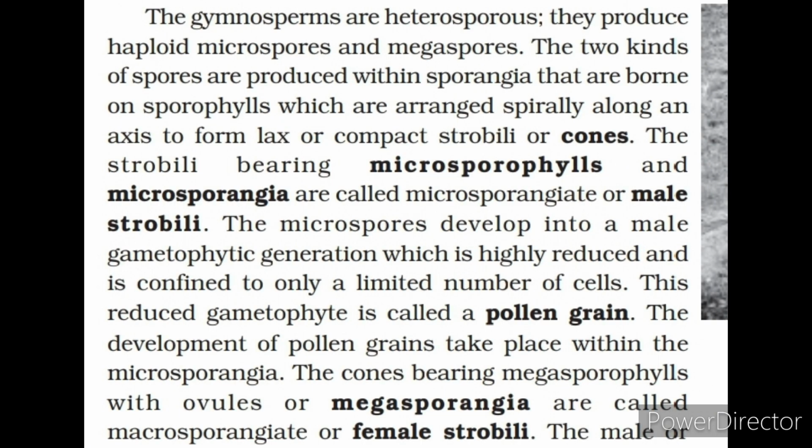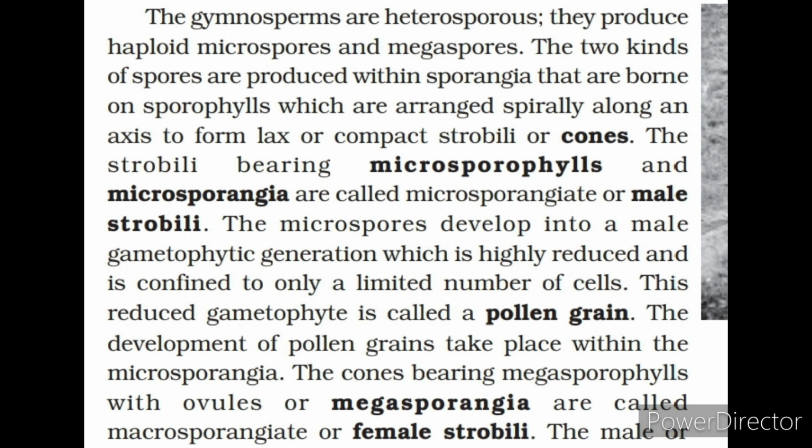The gymnosperms are heterosporous. They produce haploid microspores and megaspores. The 2 kinds of spores are produced within sporangia that are borne on sporophylls, which are arranged spirally along an axis to form lax or compact strobili or cones. The strobili bearing microsporophylls and microsporangia are called microsporangiate or male strobili.